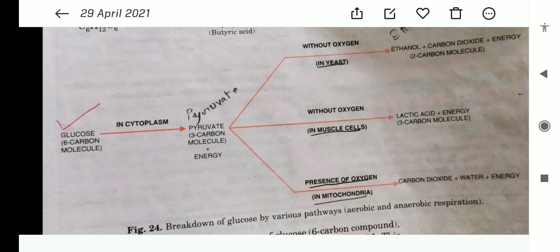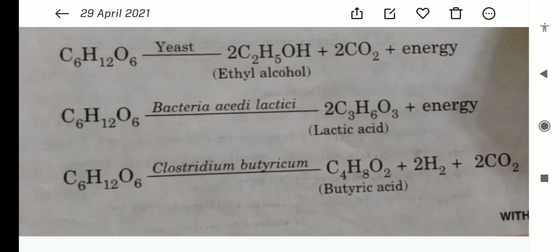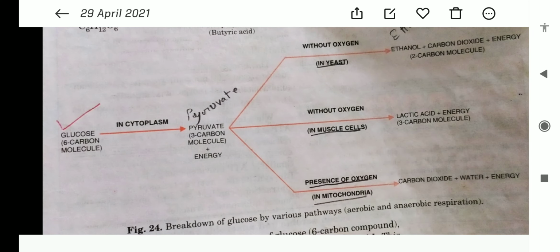during this pathway, chemically we can understand C6H12O6, it is the glucose. In the absence of oxygen, with yeast given, it converts into ethyl alcohol plus carbon dioxide plus energy. C6H12O6 is the glucose, with bacteria, in the fermentation process and lack of oxygen, it forms lactic acid plus energy. Whereas glucose with Clostridium butyricum is converted into butyric acid. So we have these three pathways.